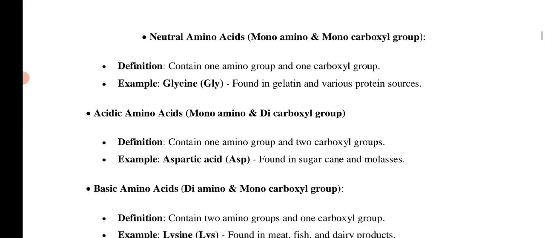The second one is the acidic amino acid, a monoamino dicarboxylic acid. Monoamino dicarboxylic acid is acidic because of the larger number of acidic groups present, right? So it contains one amino group and two carboxyl groups. The best example is aspartic acid, the short name is ASP. It is found in sugar cane and molasses.